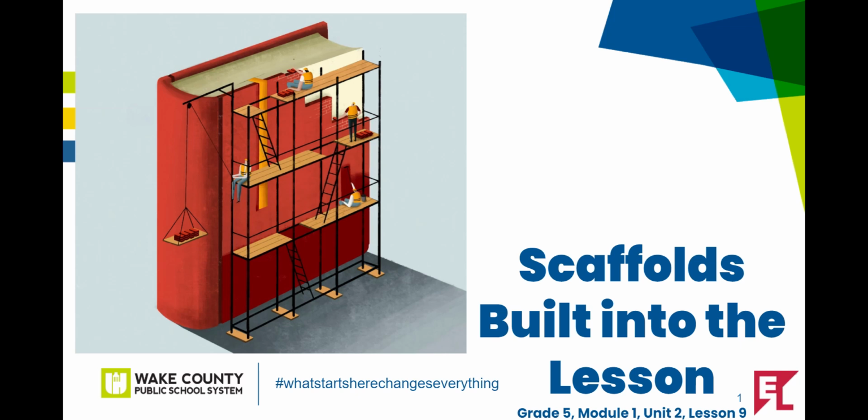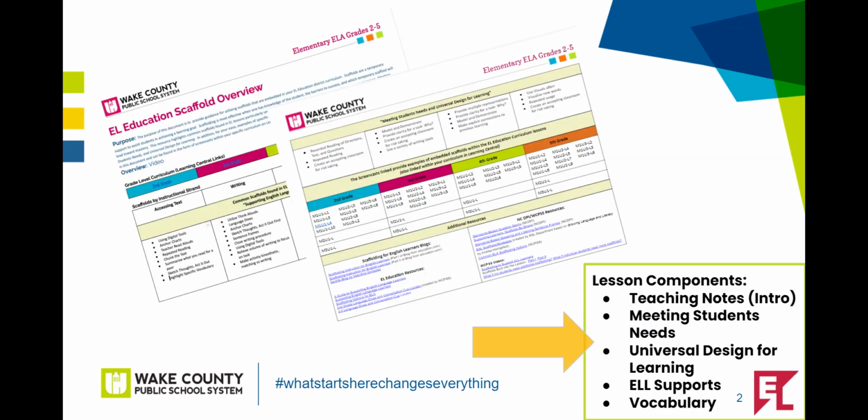Throughout this learning opportunity, we'll focus on examples of scaffolds that already exist within the EL Education lessons using Lesson 9 from Grade 5, Module 1, Unit 2. A scaffold overview document for elementary ELA grades 2 through 5 can be found in Learning Central under the appendix and in the teacher planning tool for your grade level curriculum. Please refer to this document for additional supports as you plan.